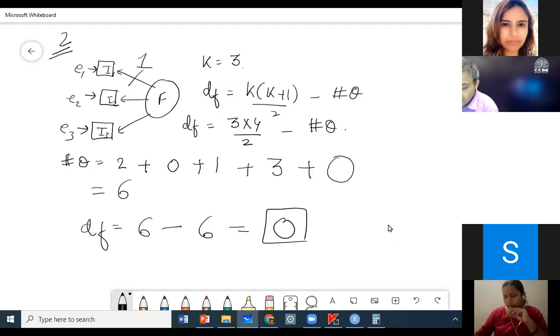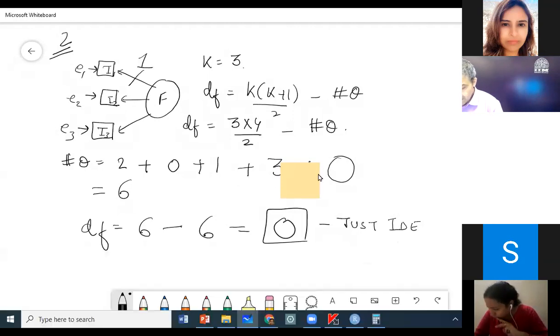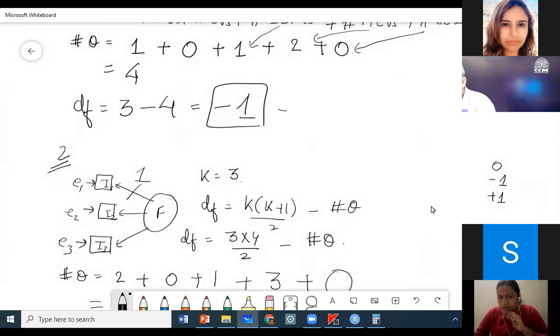So this is actually called a just identified model. The earlier one is called an under-identified model.